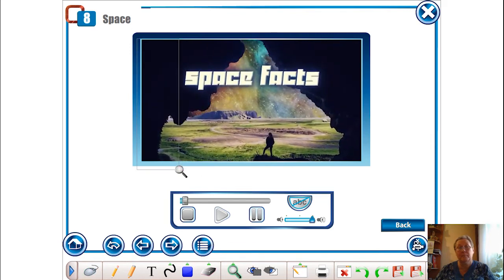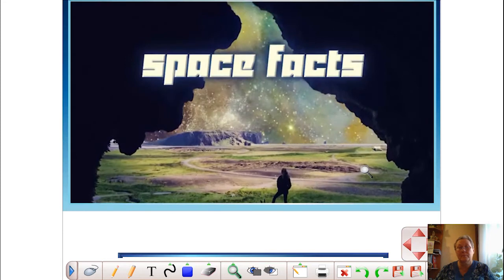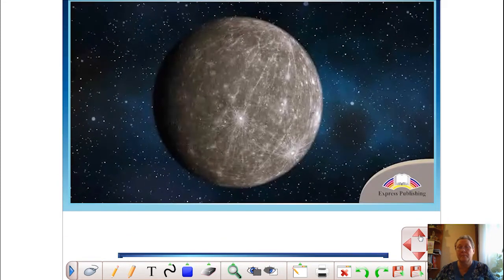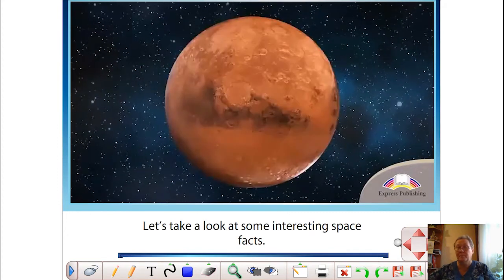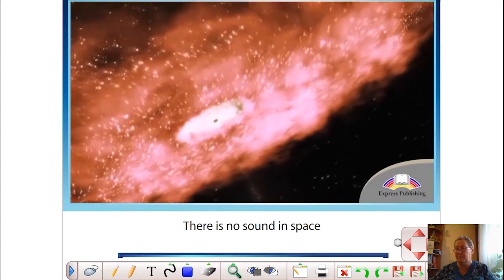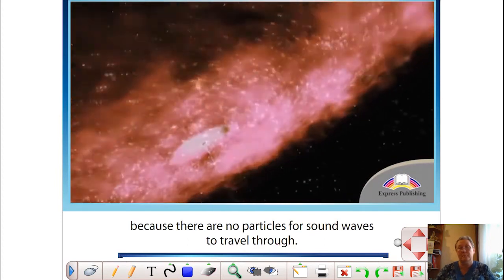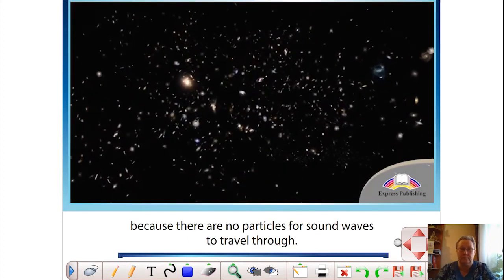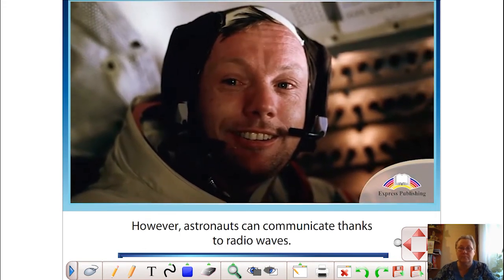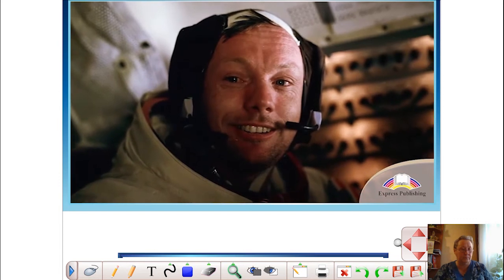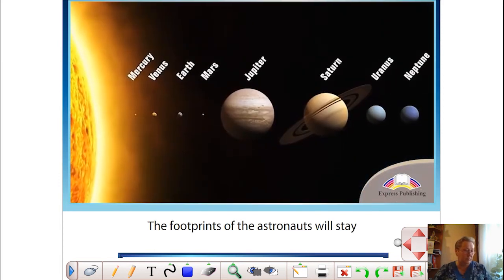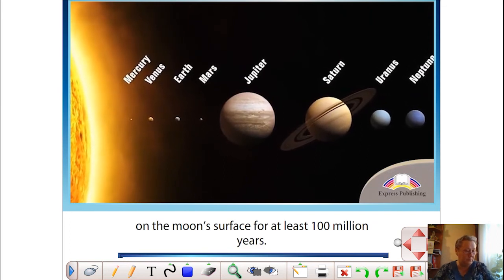Space facts. How much do you know about outer space? Let's take a look at some interesting space facts. There is no sound in space because there are no particles for sound waves to travel through. However, astronauts can communicate thanks to radio waves. The footprints of the astronauts will stay on the Moon's surface for at least 100 million years.